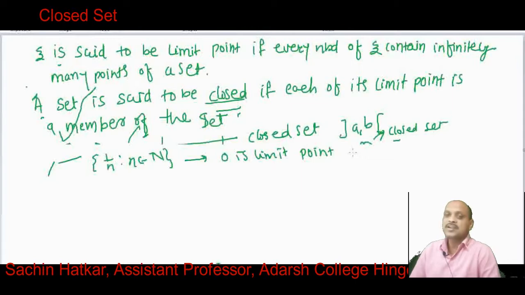Therefore this set does not contain all its limit points, and hence this set is not a closed set.